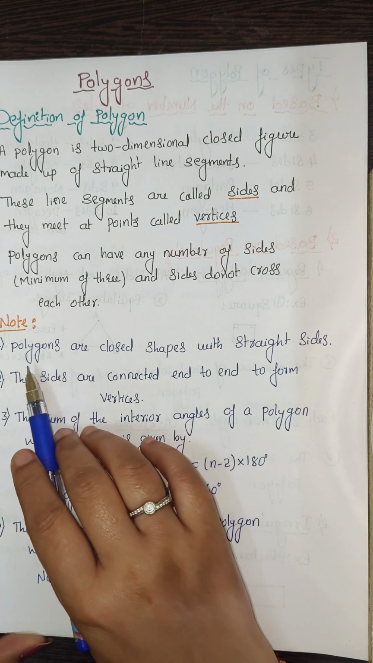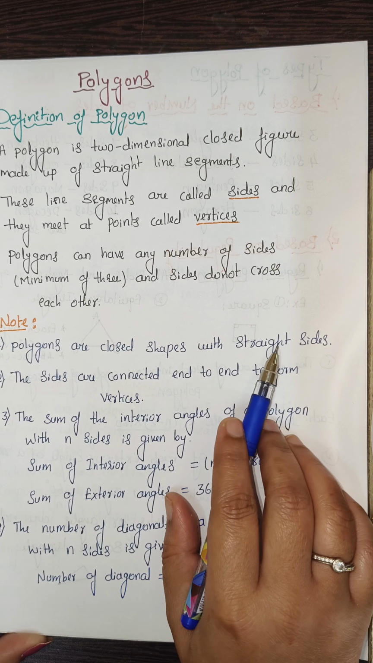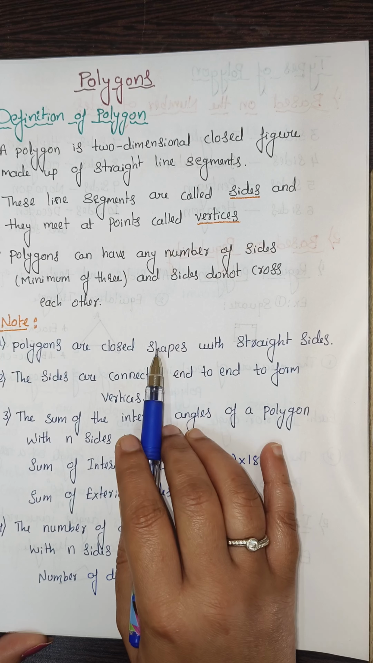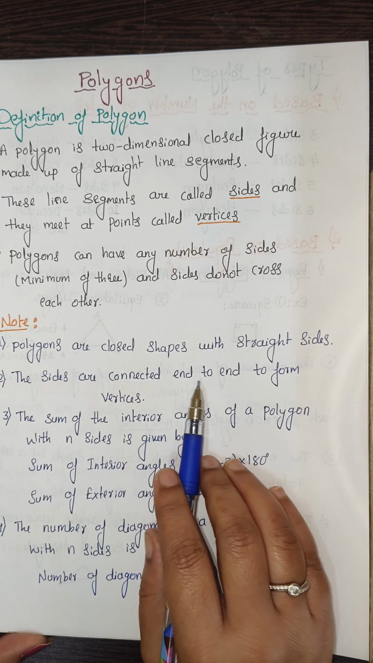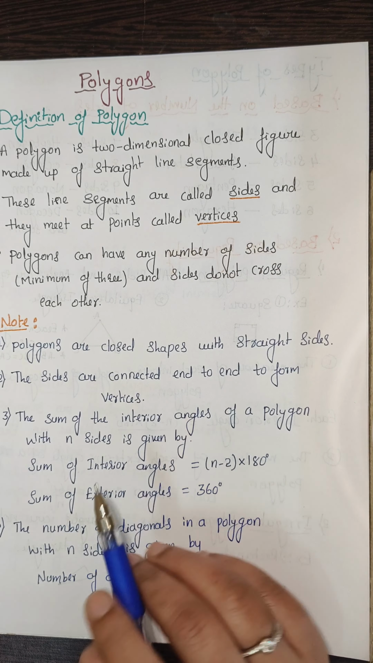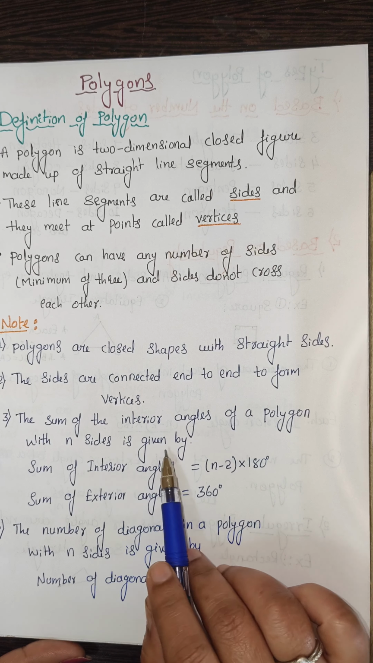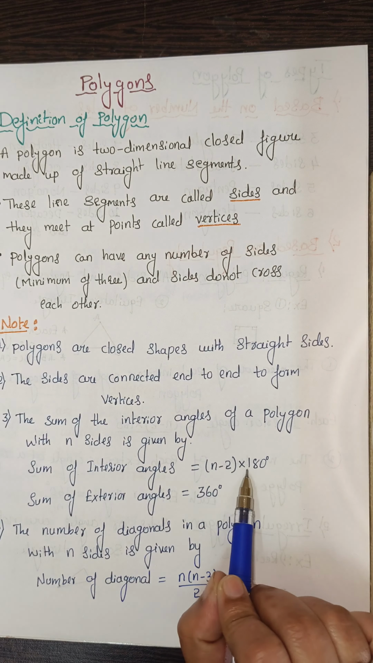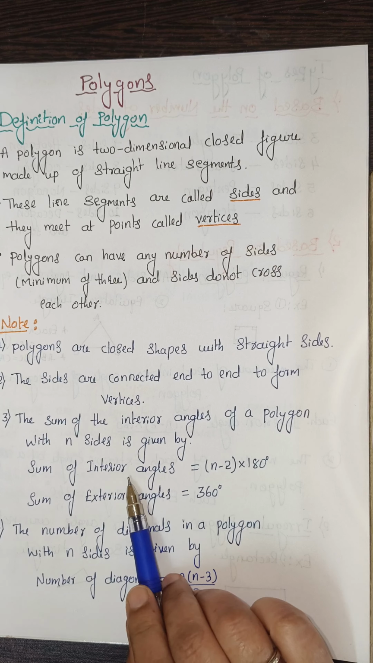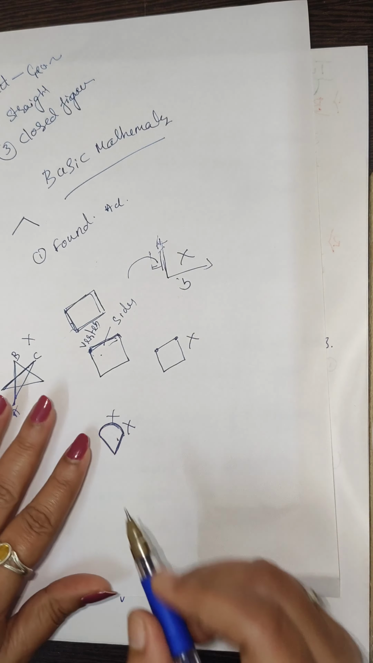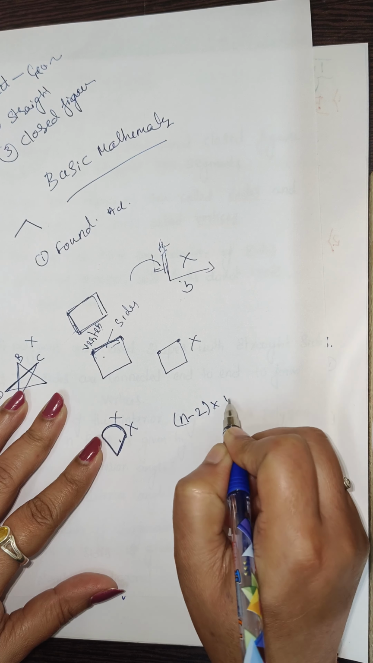Now we need to remember these points about polygons. Polygons are closed shapes with straight sides, and the sides are connected end to end to form vertices. It is not an open figure. The sum of the interior angles of a polygon with n sides is given by (n minus 2) into 180. It is the formula for finding the sum of the interior angles of any polygon.